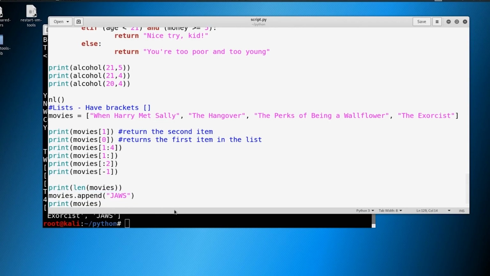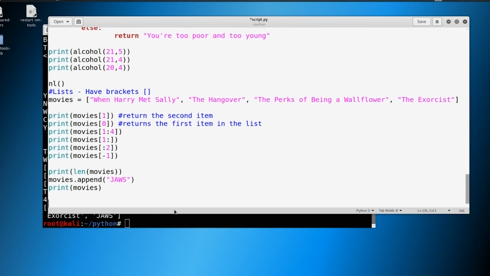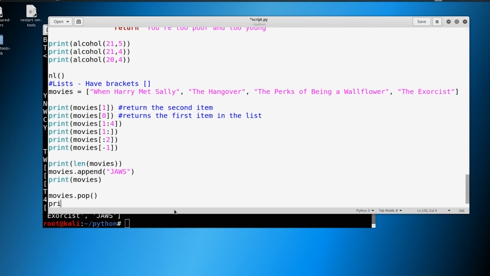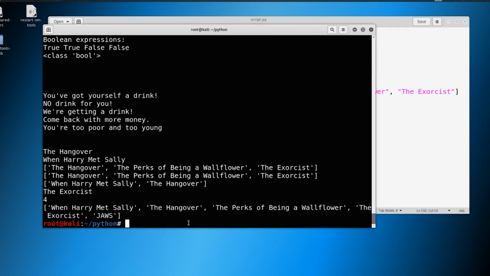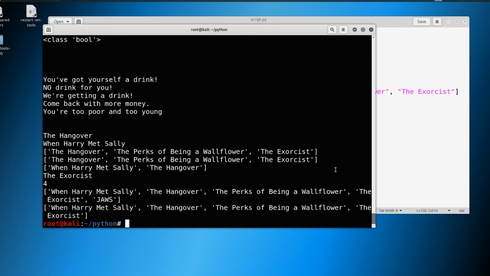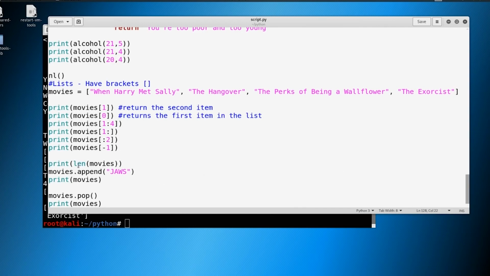What if we wanted to delete something from the list? We could say something like this, movies.pop, and print movies. Let's see what happens here. And now we got rid of Jaws. So when we append to the end of the list, and we want to delete the very last item in the list, we just use pop.